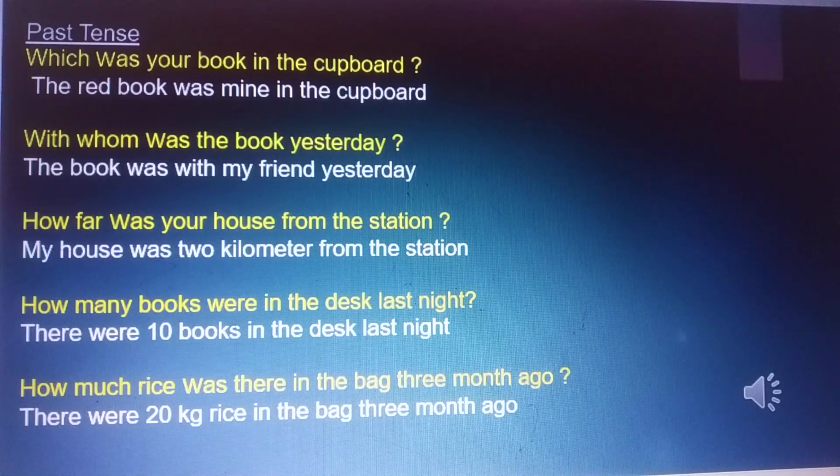How far was your house from the station? My house was 2 kilometers from the station. How many books were in the desk last night? There were 10 books in the desk last night. How much rice was there in the bag 3 months ago? There were 20 kg of rice in the bag 3 months ago.